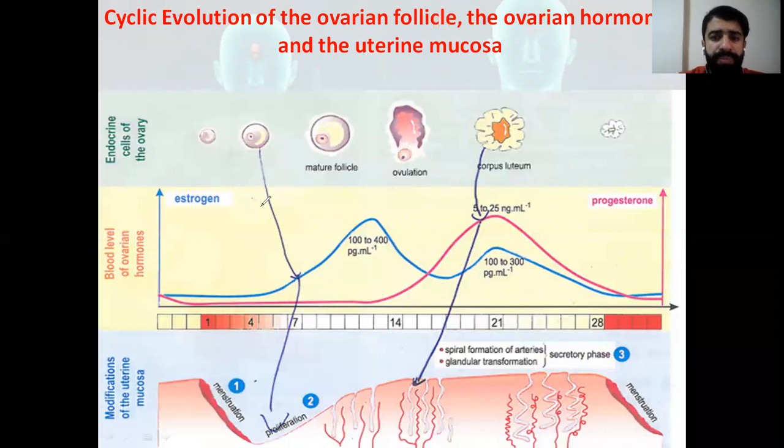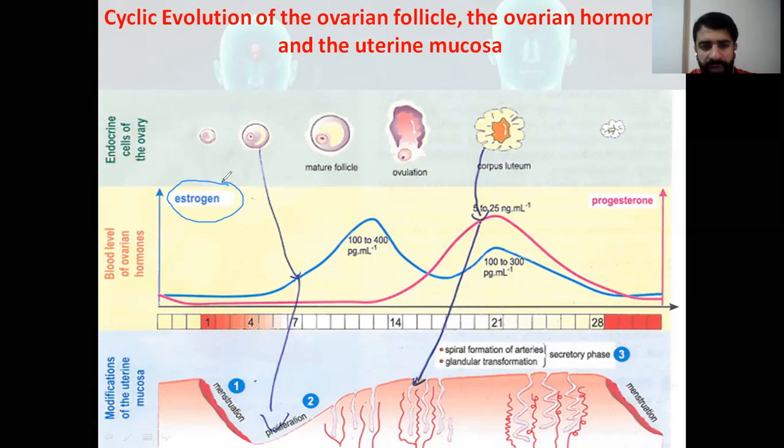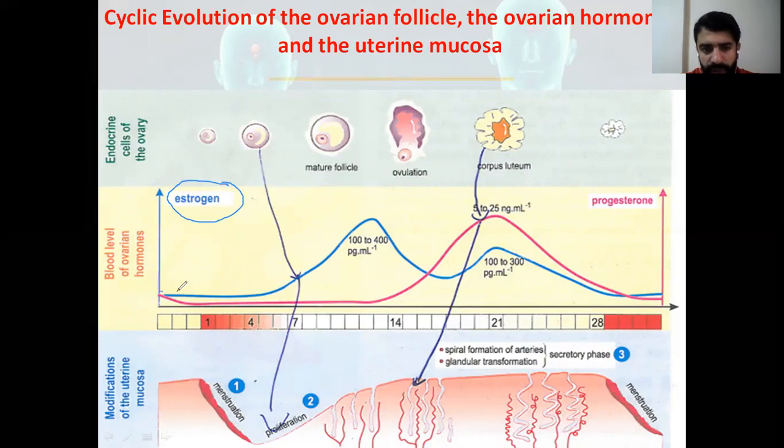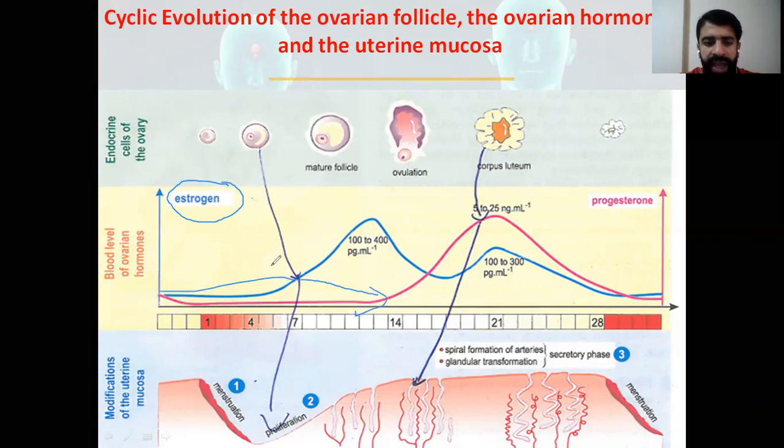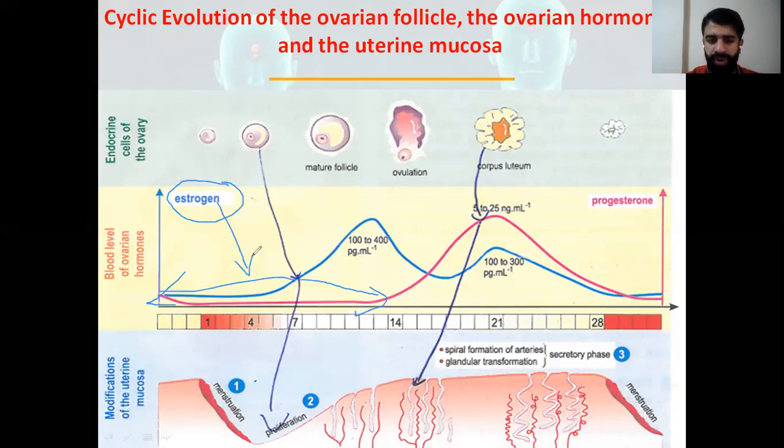This figure is showing the development of the follicles from primordial, primary, to the tertiary, to the cavitary, to the Graafian, and the ovulation where we have the release of the oocyte. As you see here, from day 0 to day 12 or 13, just before ovulation, only one hormone is found, which is estrogen. So estrogen controls the follicular phase, the phase before ovulation, just before day 14. So only the hormone estrogen or estradiol is found here.